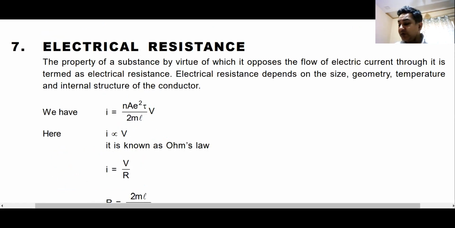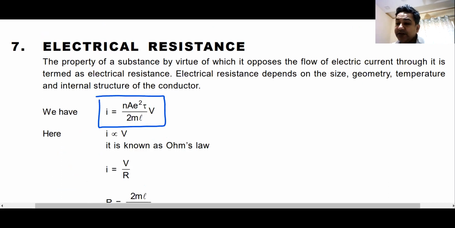And from here, you can have I is equal to this constant multiplied by V, or I is directly proportional to V, or I is equal to V by R. This entire thing becomes 1 by R, or 1 by resistance.